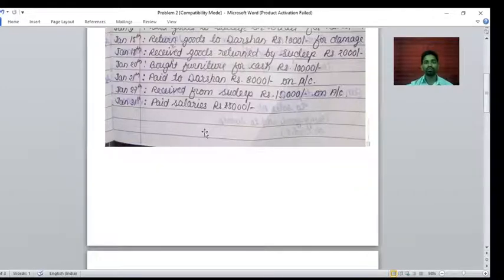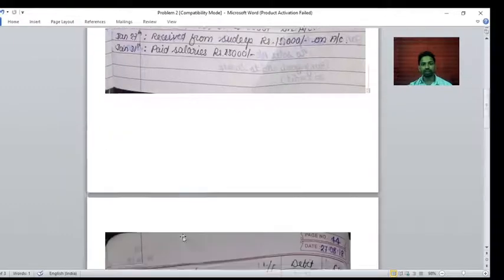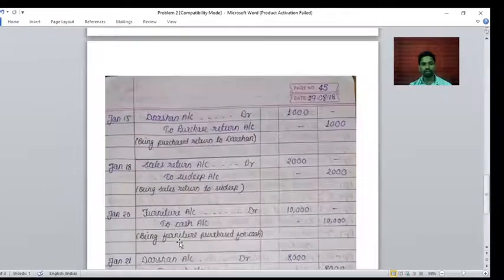What will be the journal entry? Furniture account debit to cash account credit. See here, furniture account debit to cash account credit. Bought furniture means what? It is a purchase transaction, but a particular asset name is given, that's why you have to take the asset name. So furniture account debit to cash account credit rupees 10,000. Is it clear? Being furniture purchased for cash.